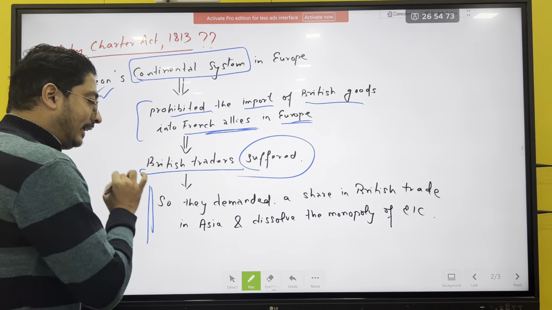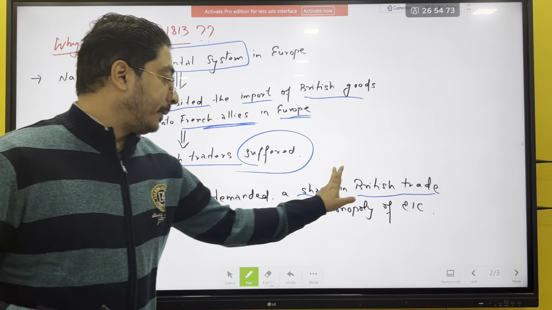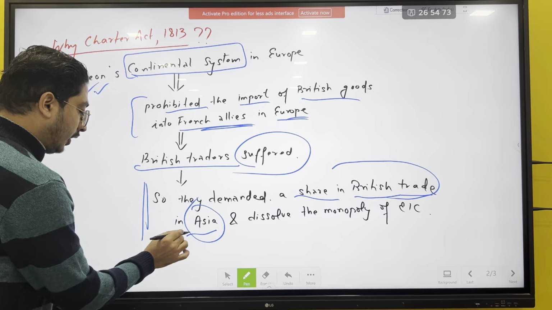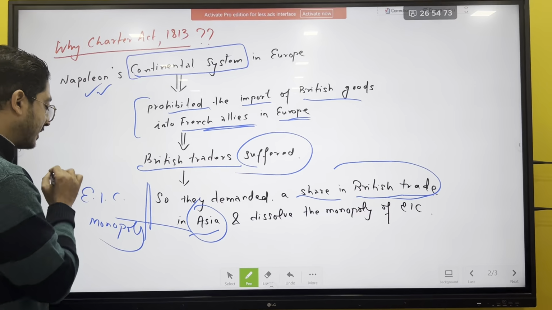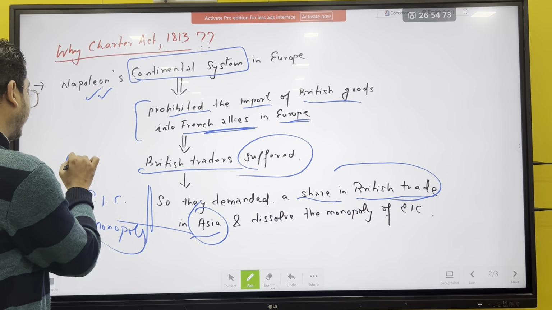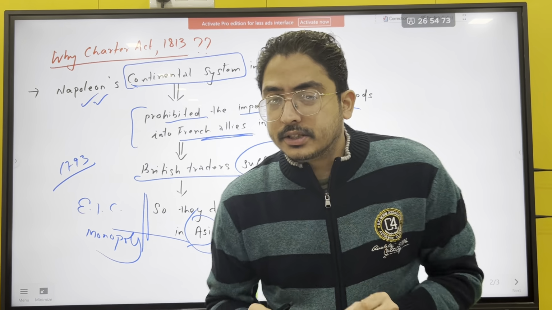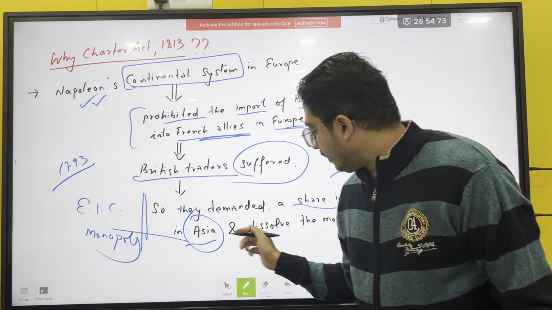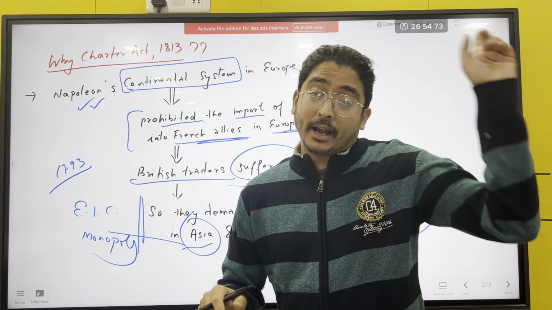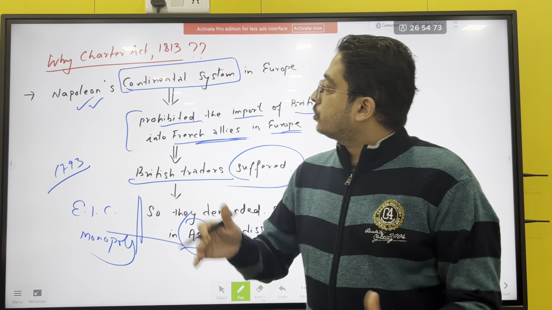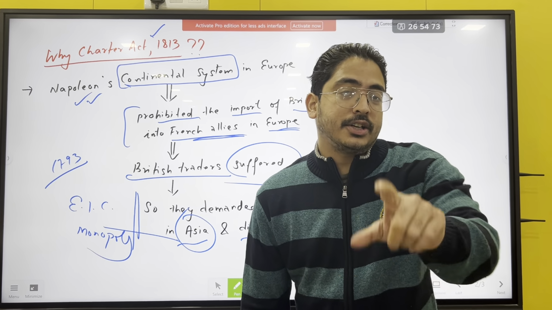So they demanded a share in British trade, that too in Asia. And this British trade in Asia was controlled by East India Company, because East India Company had monopoly, as per the previous act, Charter Act of 1793. Now the British traders and merchants demanded a share, and they also demanded to dissolve the monopoly of East India Company. Because of their pressure on the home government, that is in Britain, the Charter Act of 1813 came, where the monopoly of East India Company ended.